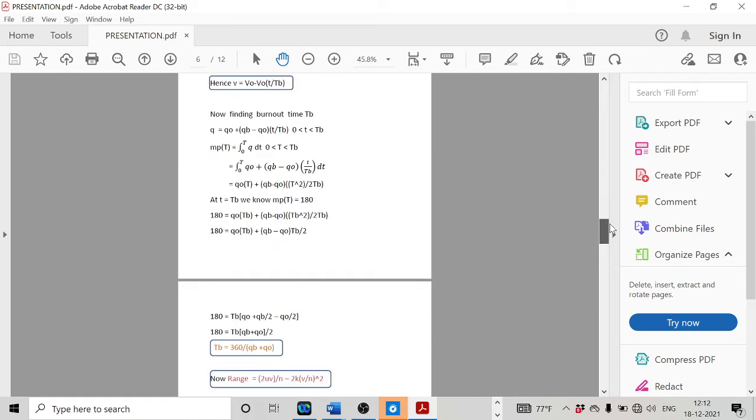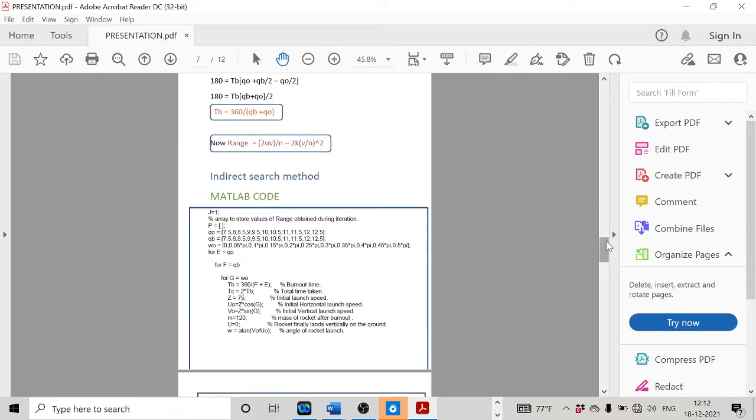And going by the expression given for fuel consumption rate, q is equal to q naught plus qb minus q naught into t by tb, and at time t equal to tb, the mass consumed was equal to the total propellant mass. So with that we were able to obtain the burnout time as 360 by qb plus q naught. And now that we have all the expressions, the final expression for range is 2uv by n minus 2k into v by n whole square.